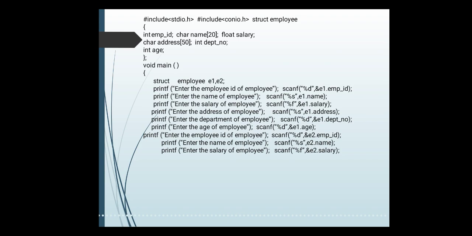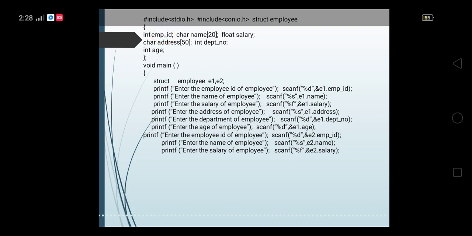Firstly I am accessing the values from the user for the first employee, that is e1. So I say enter the employee ID, then scanf e1 dot employee ID, then the employee's name, scanf percent s e1 dot name. Again look here, if you want to access the data member employee ID of the structure employee, you can access it with the help of the variable name, e1 dot employee ID.